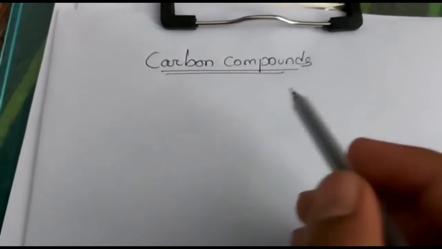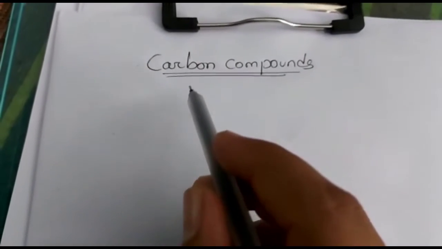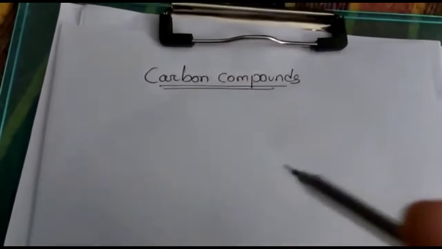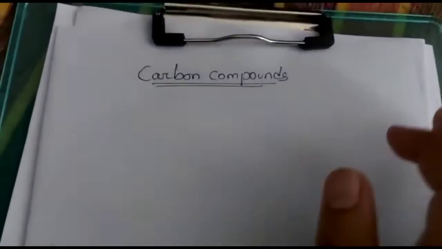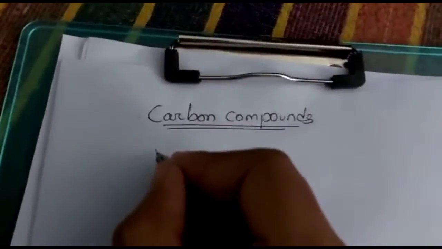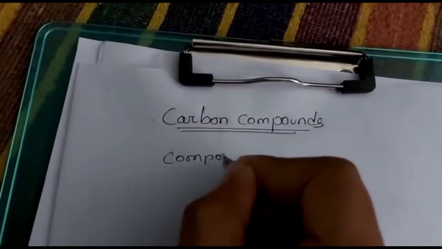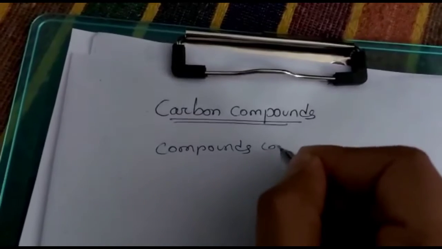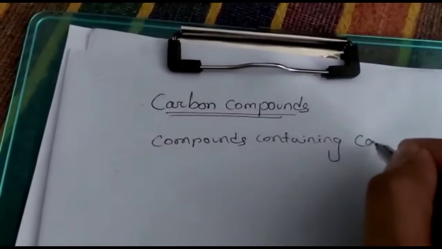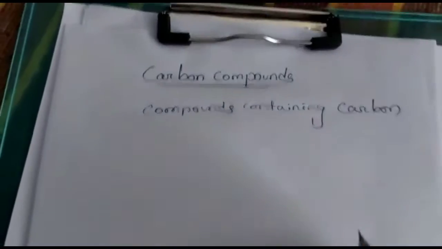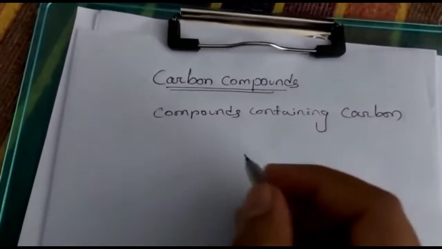Now come to the next part of this chapter. The name of this chapter is carbon and its compounds. The carbon part we have already covered, what is carbon and what are the properties of carbon. Now we will come to the carbon compounds. Carbon compound means compounds containing carbon. You write down this one: compounds containing carbon.